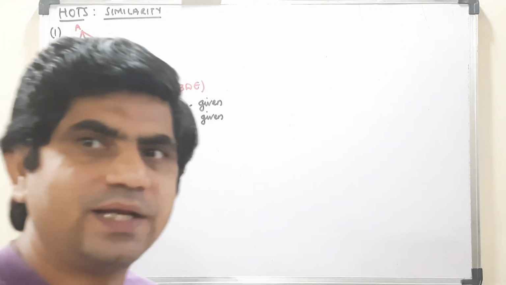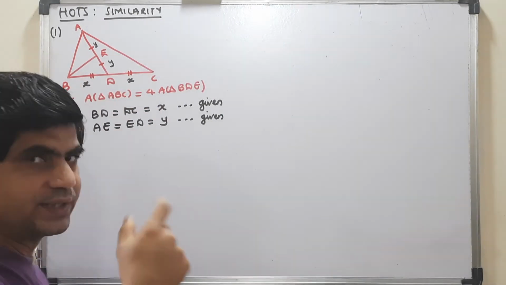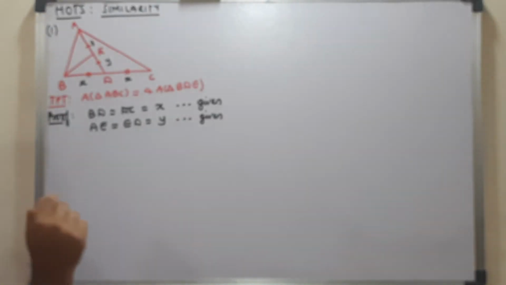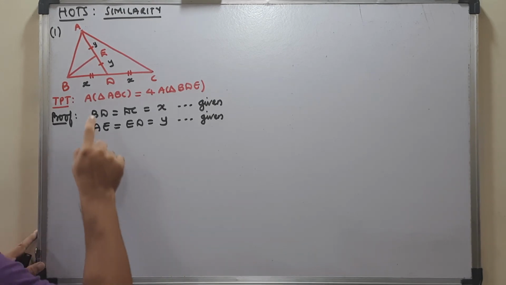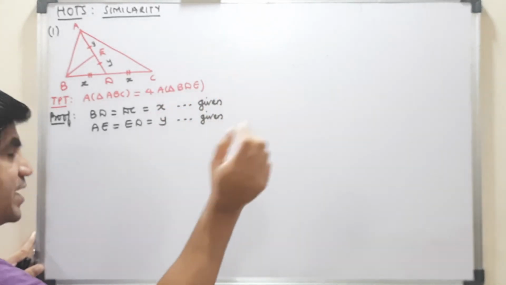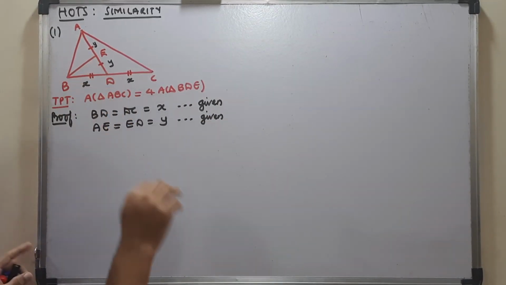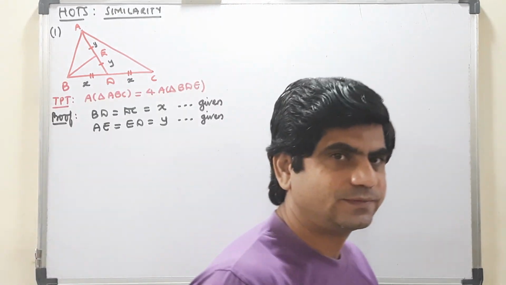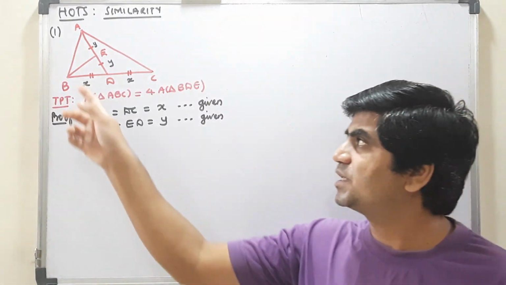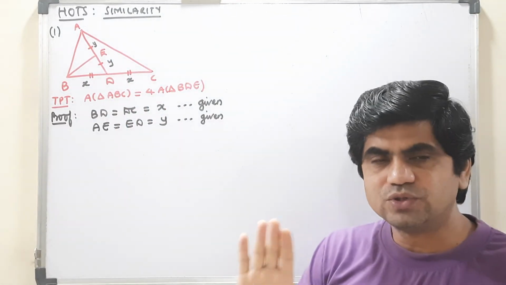So area of a triangle is actually half into base into height. But here the relationship is established between triangle ABC, the big triangle, and a small triangle BED present inside it.